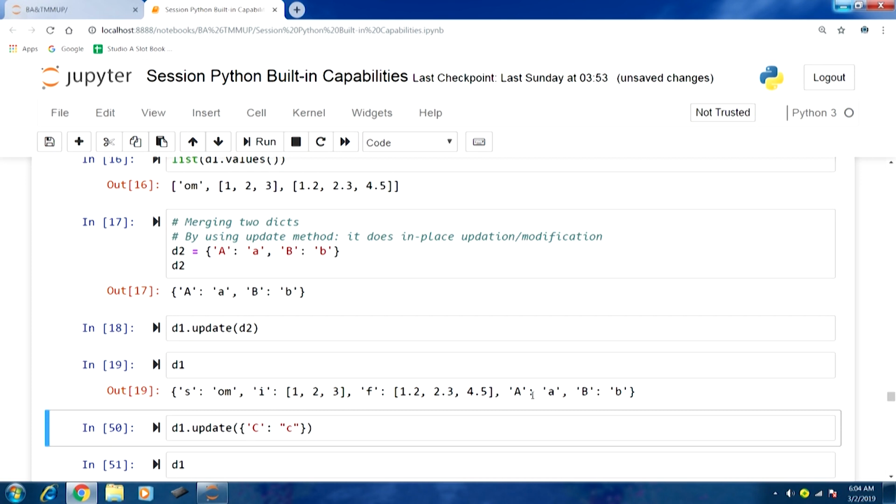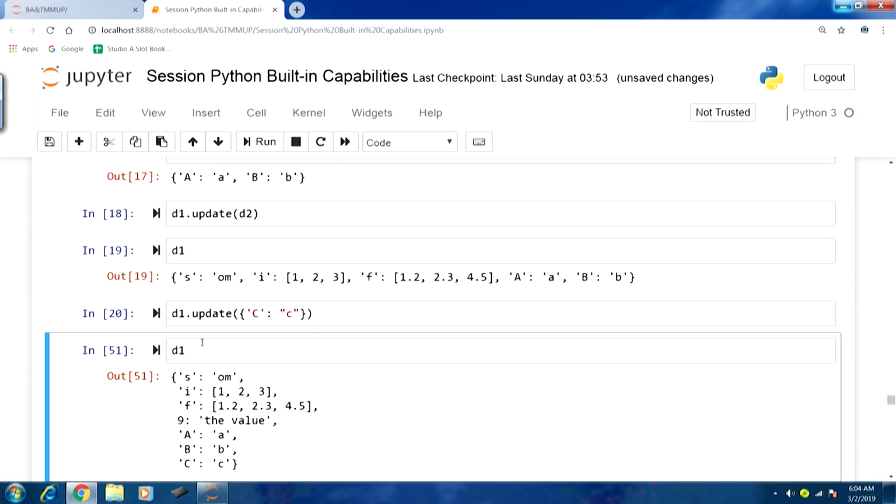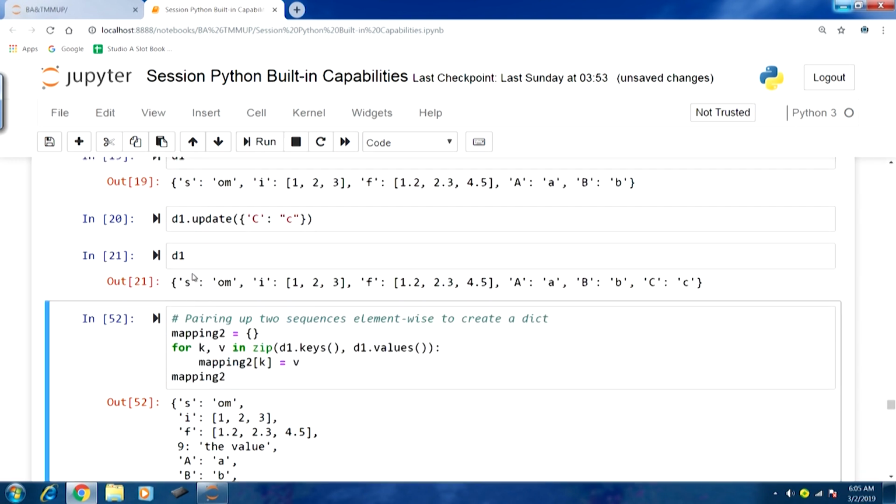Now, further, if I want to add another element, let us take another example. Here, instead of merging 2 already created dicts, I am just updating the current dict with an additional element. You can see D1 dot update, and within the parentheses I am directly typing another dict with just one element, capital C, and the value is small c. Let us run this, and now in D1 you can see that another element has been added at the end of this particular dict.